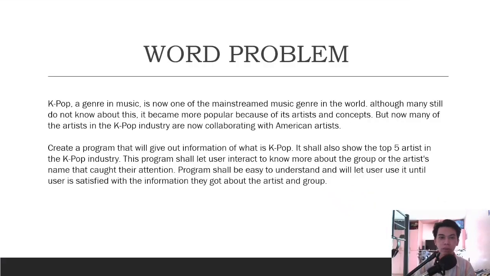So this is my word problem. K-pop, a genre in music, is now one of the mainstream music genres in the world. Although many still do not know about this, it became more popular because of its artists and concepts. But now many of the artists in the K-pop industry are now collaborating with American artists.